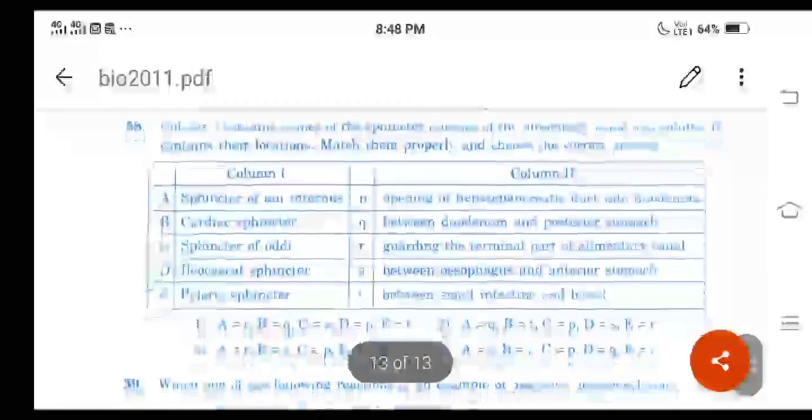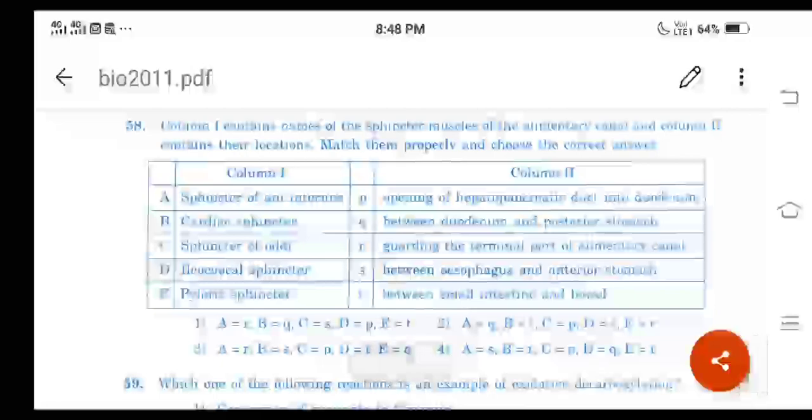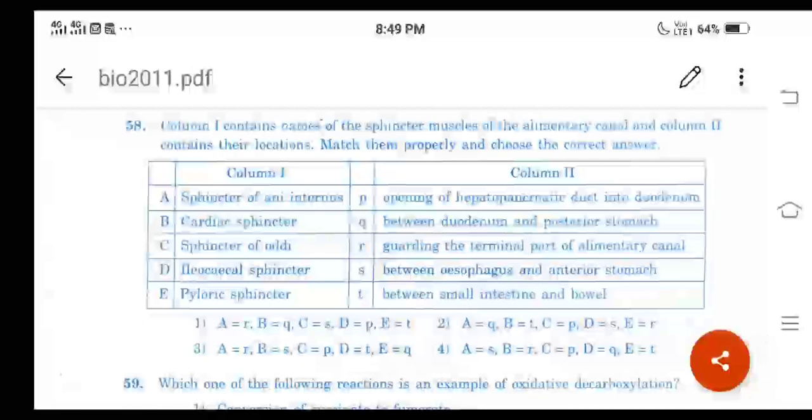Then question number 58. What is the question here? Column 1 contains names of the sphincter muscles of the alimentary canal and column 2 contains their locations. Match them properly and choose the correct answer, right? Now this is a little bit beyond our syllabus.